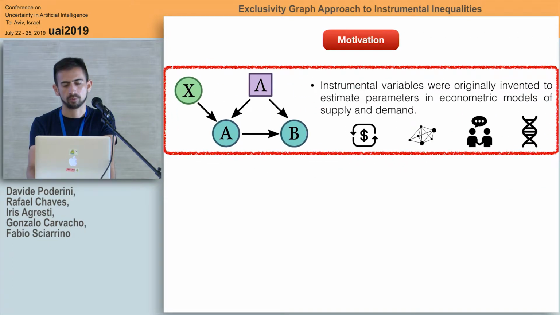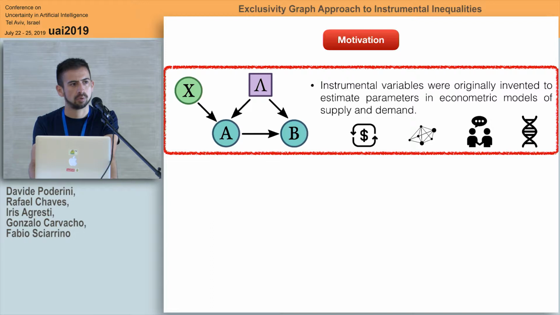I'm going to start with a little motivation about this work, since it is mainly focused on the instrumental inequality. The instrumental causal structure is this one. We have one hidden variable and two nodes with the outputs A and B, which are connected by arrows that represent the causal relations, and we have an instrument X. By changing the parameter X, we can obtain information about the causal relations of the parameters involved. Instrumental variables were originally invented to estimate parameters in econometric models, and nowadays they are also being used in other fields such as genetics, social studies, networks, and so on.